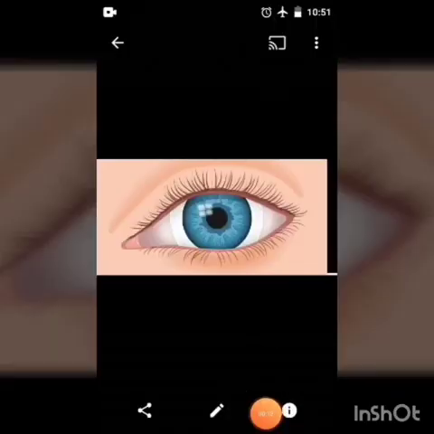Look at this picture. This is human eye. Without human eye we can't see any object. So the human eye is the most valuable and sensitive organ in our body.